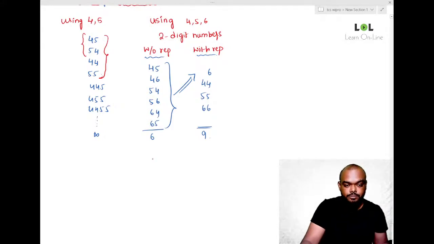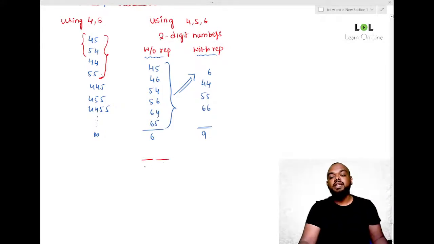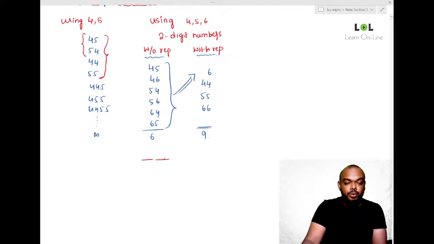Now observe. When I talk about a two-digit number, there will be two places: a units place and a tens place. Agree? Now, how many digits do I have that I can use? I have 3 digits, 4, 5 and 6. Now think about it. In how many ways can I fill this particular place? I can fill it in 3 ways. Why? I can put 4 or 5 or 6 there. It means I can fill it in 3 different ways.